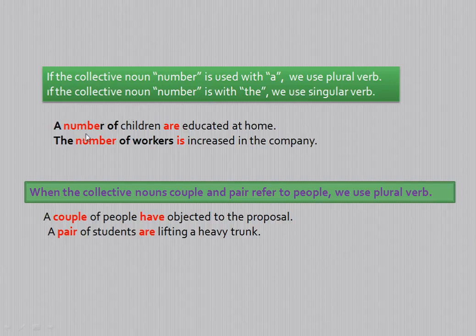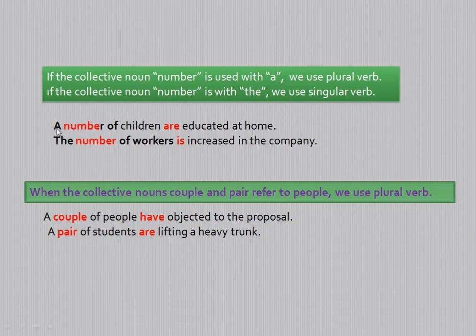Let us go through the example. This is very, very important from the competitive point of view. A number of children are educated at home. You see, here number is a collective noun, and the collective noun is used after a number of children.